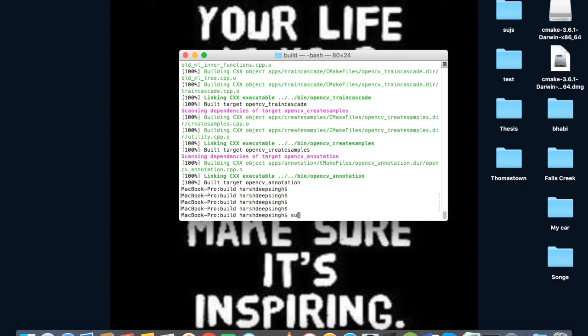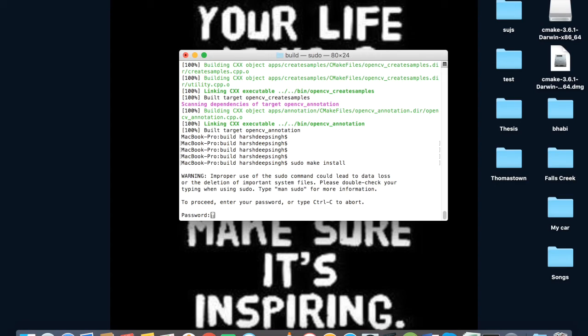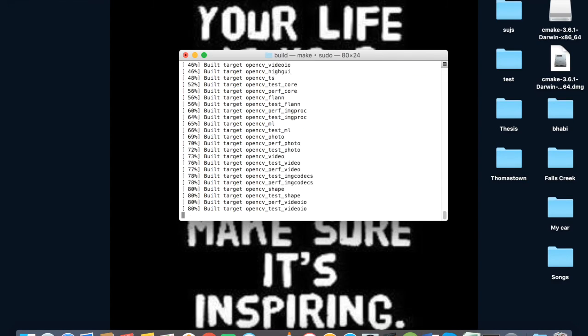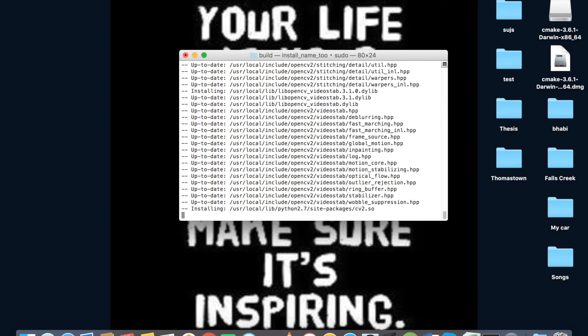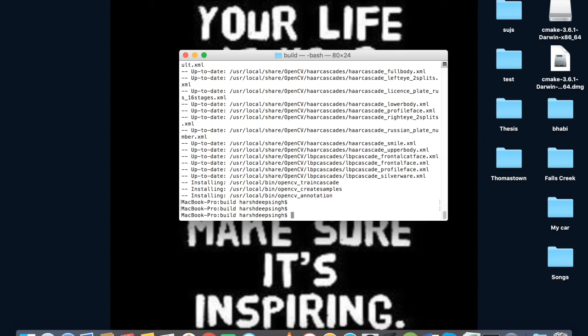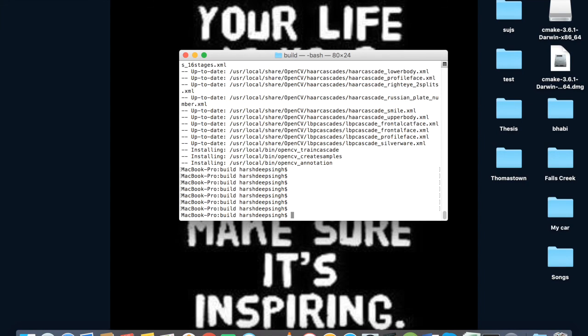Now to complete the task, we need to type sudo make install, and we need to type the password of your laptop because we are making changes in the operating system. And that's all.